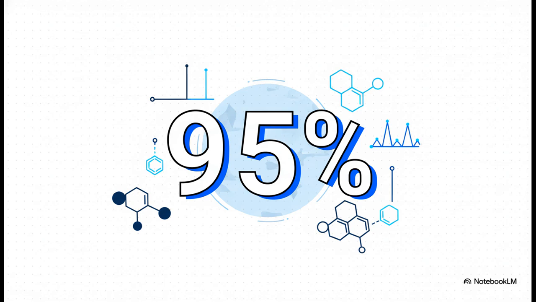Okay, so try to wrap your head around this. Imagine trying to understand the universe when 95% of all matter is just invisible. Well, that's almost exactly the problem we have in chemistry. It's estimated that a staggering 95% of small molecules, the very building blocks of biology and medicine, are completely unidentified. This huge unknown chemical space is what we call molecular dark matter.